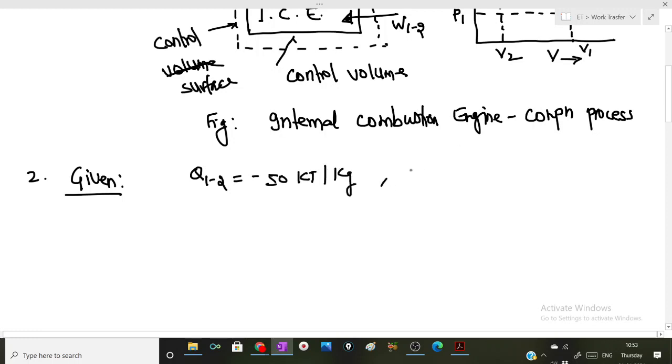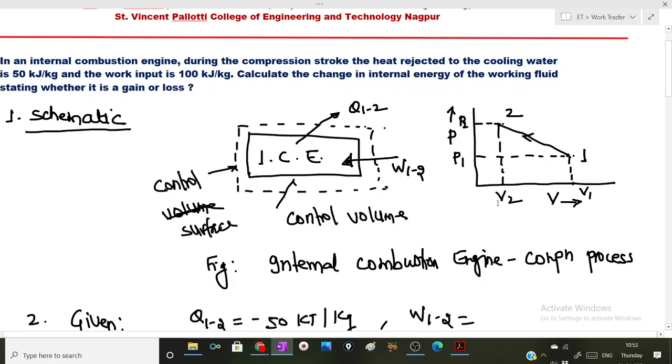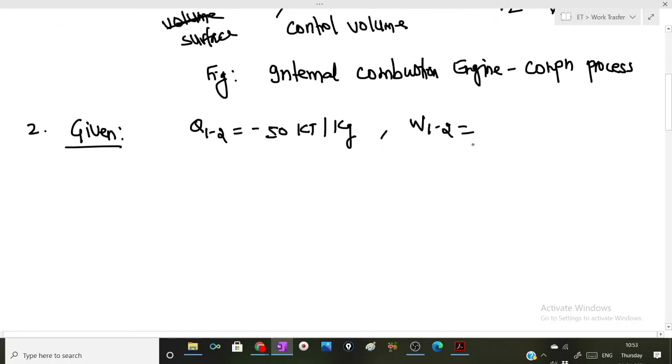And work is input. So W12 will be, once again, work input to the system is negative. So 100 kilojoule per kg will be minus 100 kilojoule per kg. Only these two variables are given.